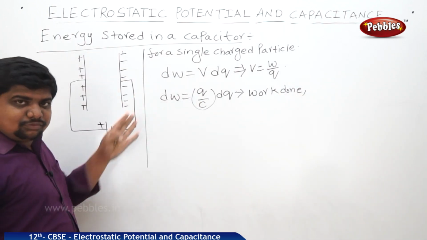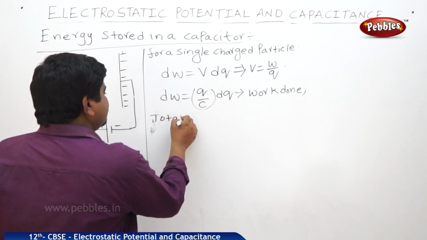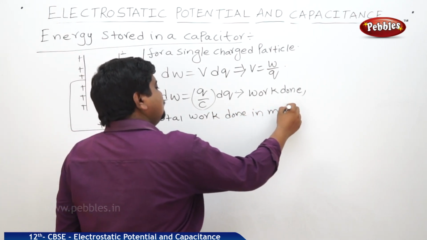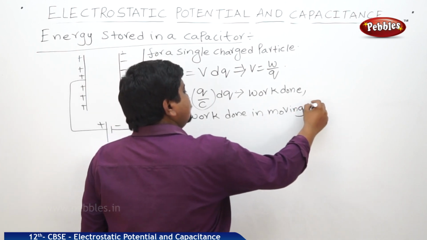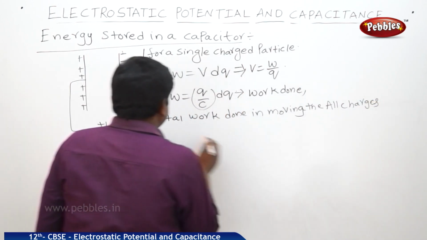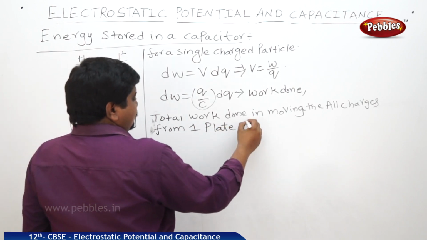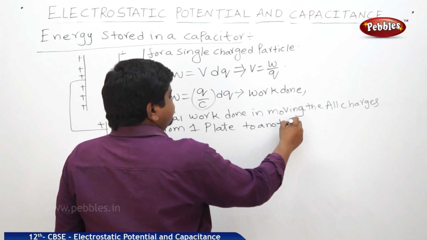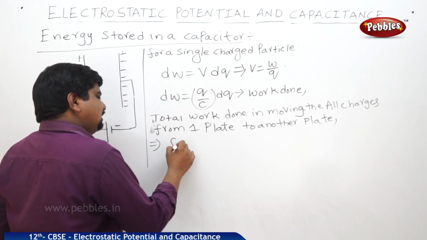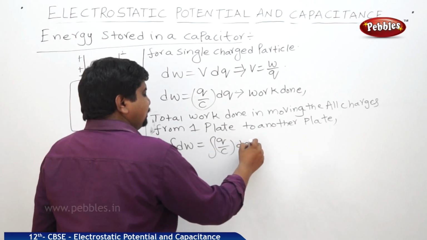What about the total process? We should integrate. Therefore, we can write total work done in moving all the charges from one plate to another plate is equal to integral dW, which is equal to integral Q by C into dq.